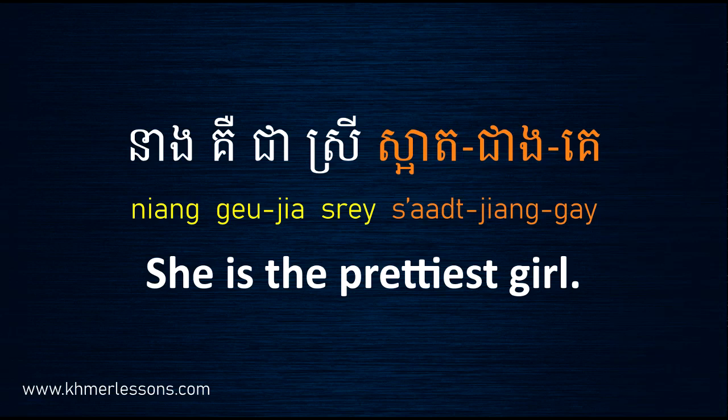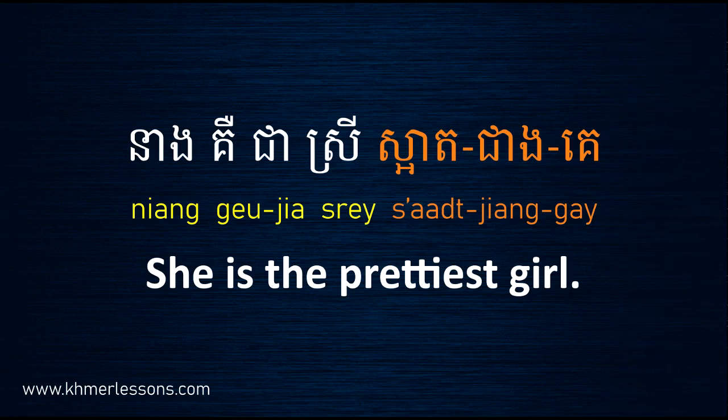So you see in English you use the prettiest girl, but in Khmer you have to say girl first and then prettiest. You have to remember this point. In English you always use adjective before noun, right? But in Khmer, yeah, different. You have to change noun.